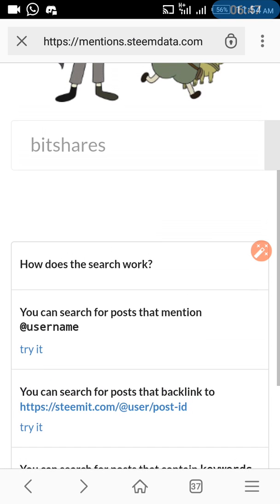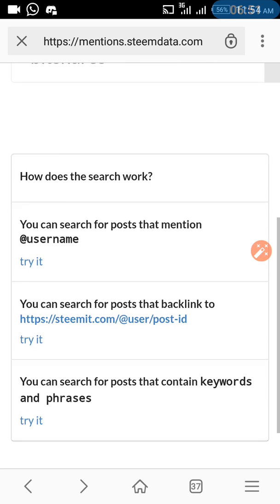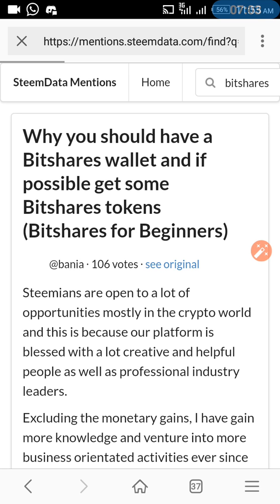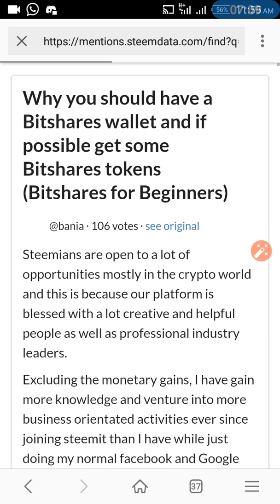Let's go back to the space to input. We type in BitShares and wait for it to search for BitShares posts. Okay, you can see it will open. We see posts containing BitShares. This one is "Why you should have a BitShares wallet, and if possible get some BitShares tokens."